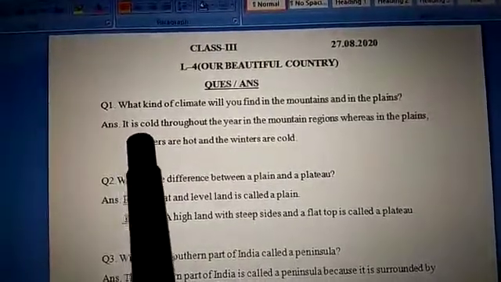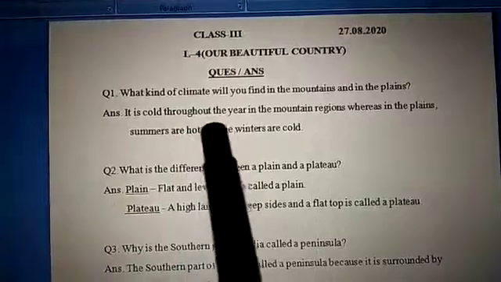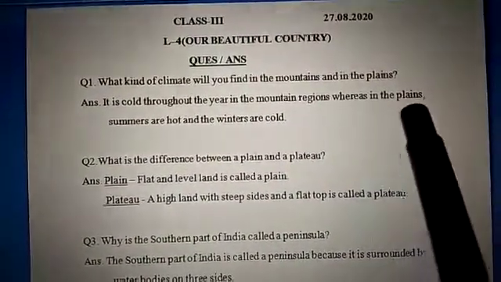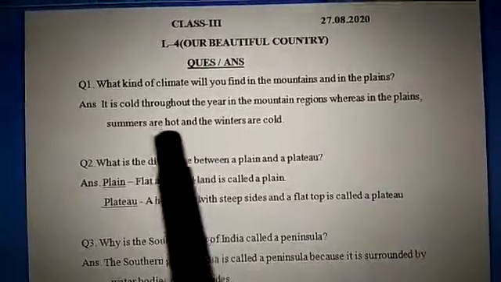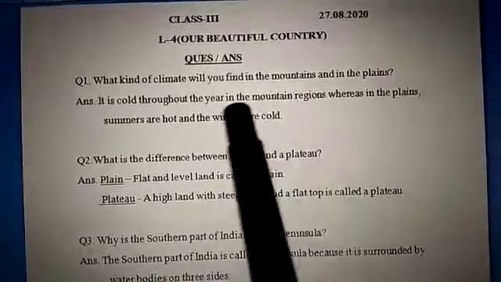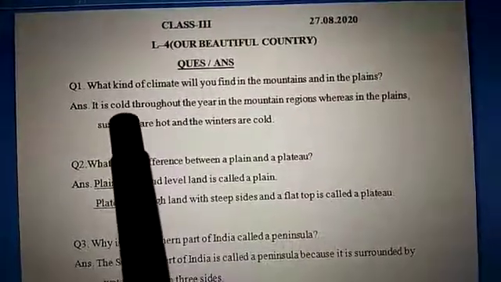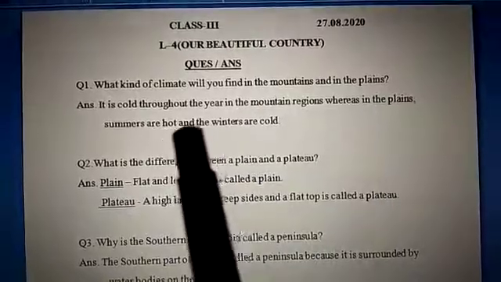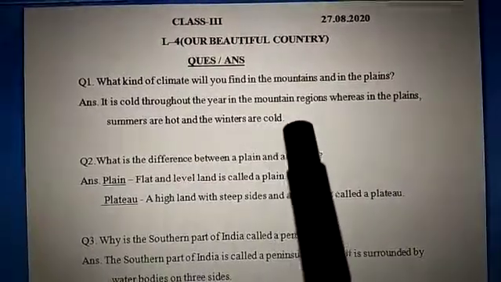And the answer is, it is cold throughout the year in the mountain regions, whereas in the plains, summers are hot and the winters are cold.